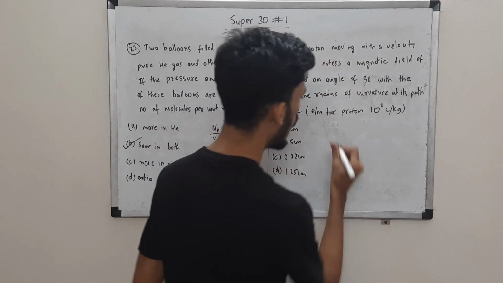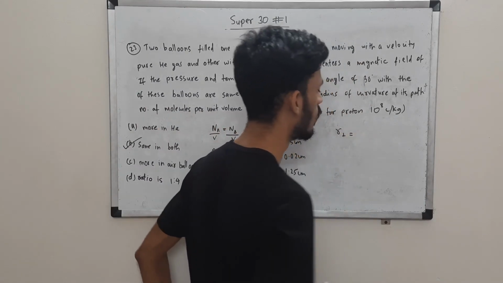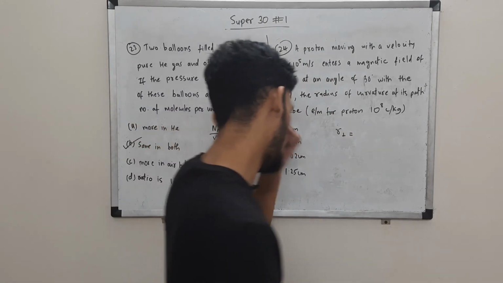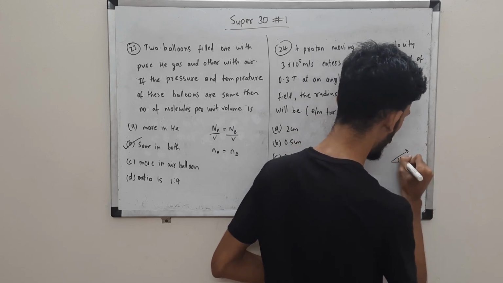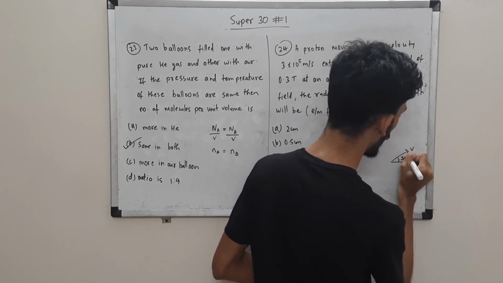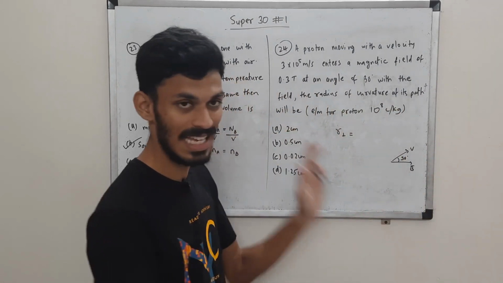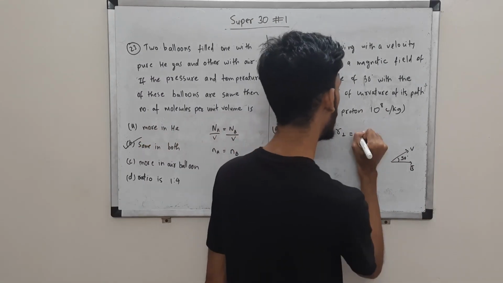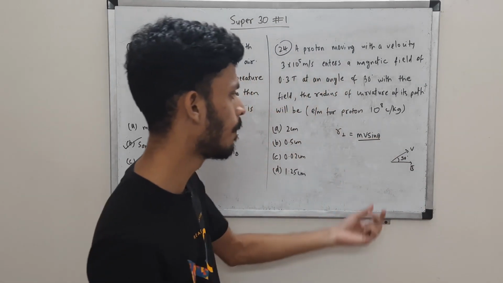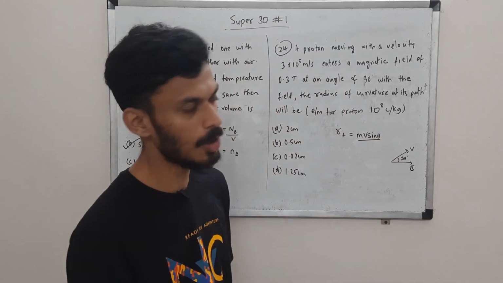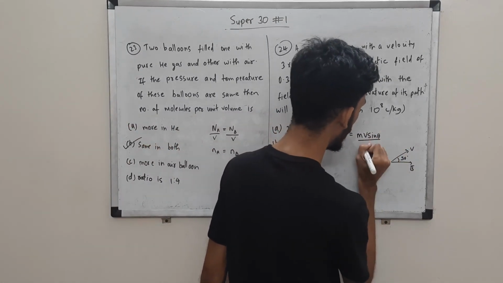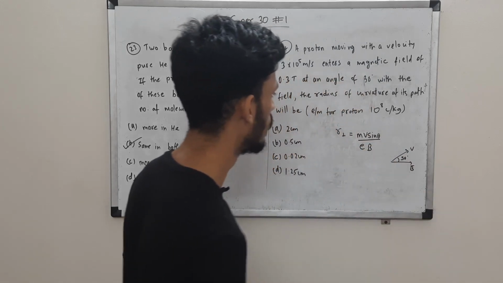So for r, only the perpendicular component of your velocity will contribute. It enters the field making an angle theta with the field. So this is the field, this is the velocity, theta is 30 degrees. You can see v cos theta will be along the field, v sin theta will be perpendicular to the field. So only the perpendicular component, which is v sin theta, will contribute. The formula for r is mv by qB. So here v we have to change to v perpendicular, which is v sin theta. So m v sin theta by qB, or eB, because it is proton.